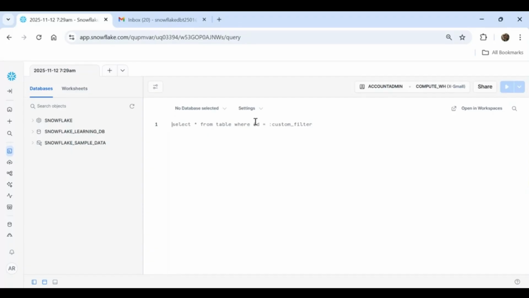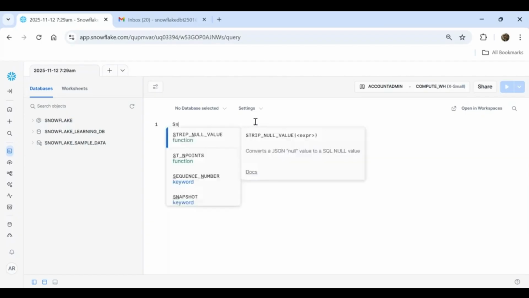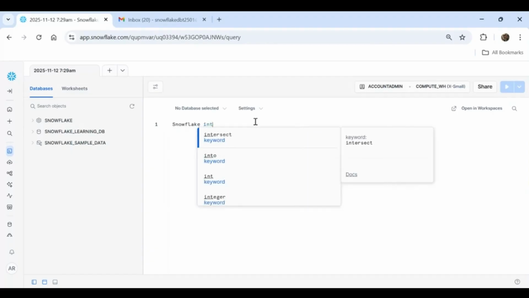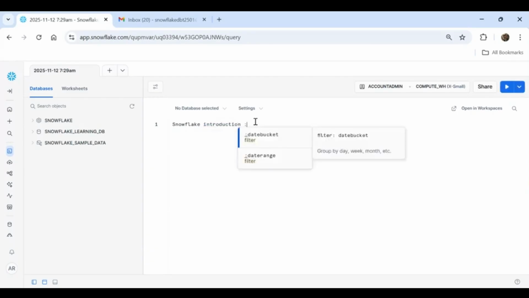Let's start the session. Today we will discuss the Snowflake introduction part. After today's session, we will be able to answer basic two to three questions which people mostly ask in certification exams or interviews.